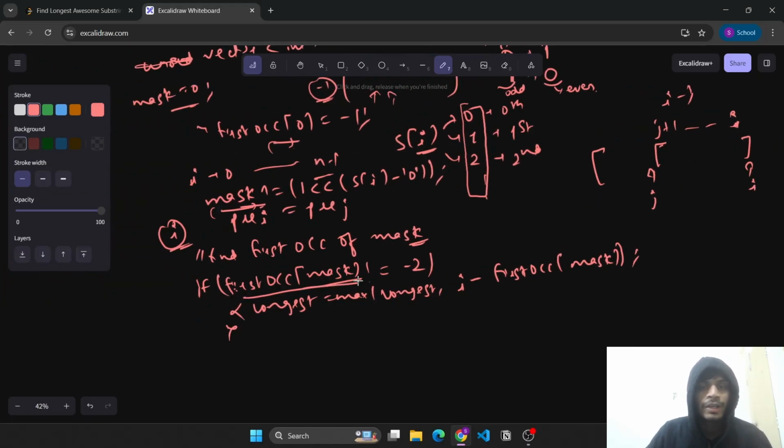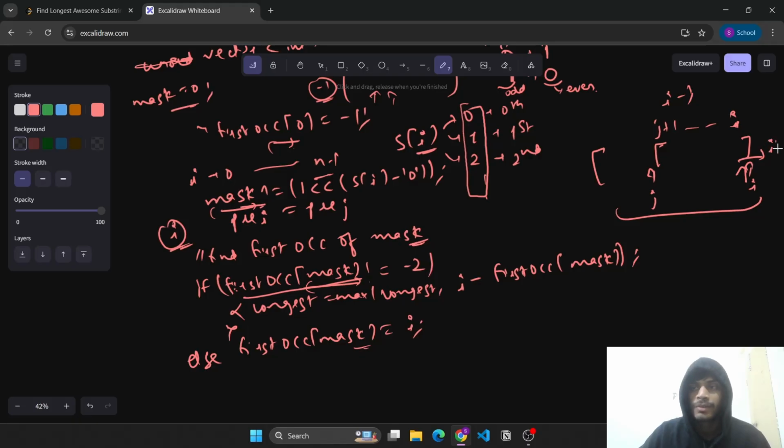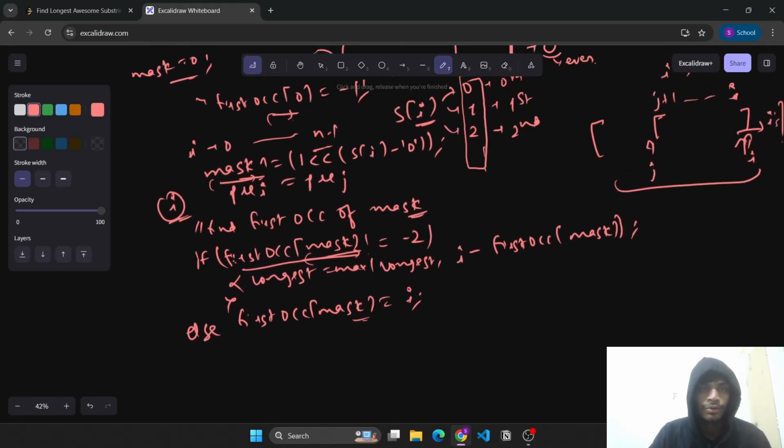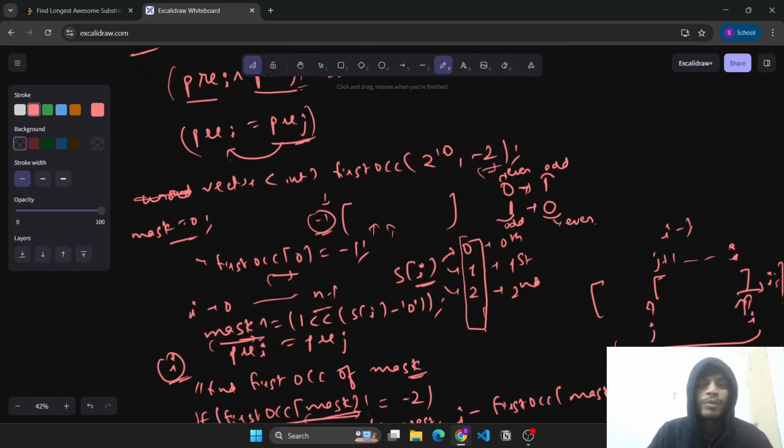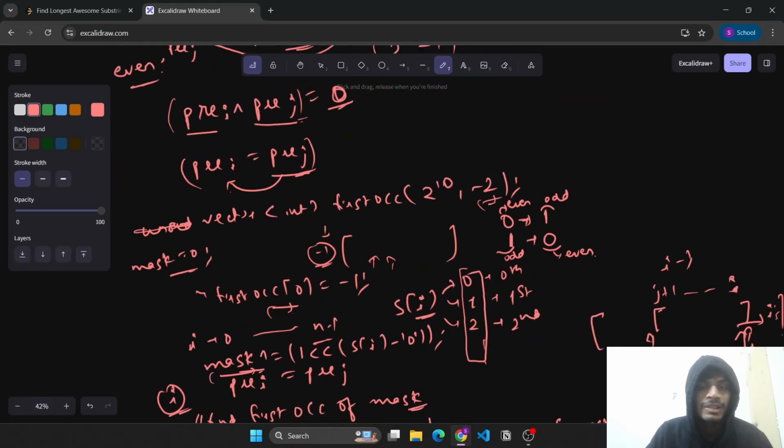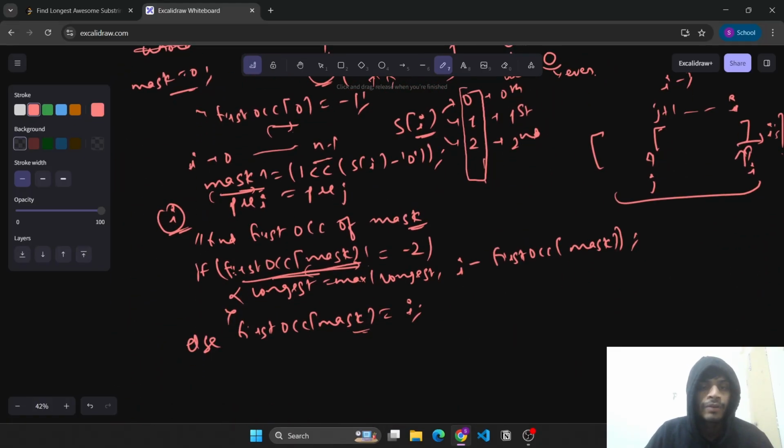And if it has not already existed before, that means this mask is occurring for the first time. So we'll update its occurrence at the current index, marking it as I, so that we can use this mask for future references, for future I's, right? So this is what we are trying to do. For the even case, we simply need to find this prefix of j which is the same as the current mask. And since we need to maximize the length, we'll account the first occurrence of that mask only, so that this length is maximized.